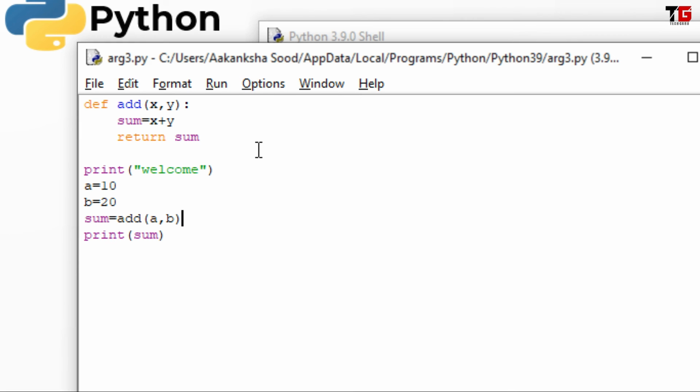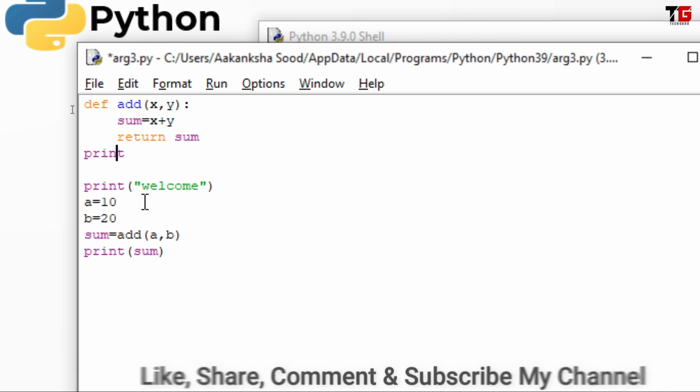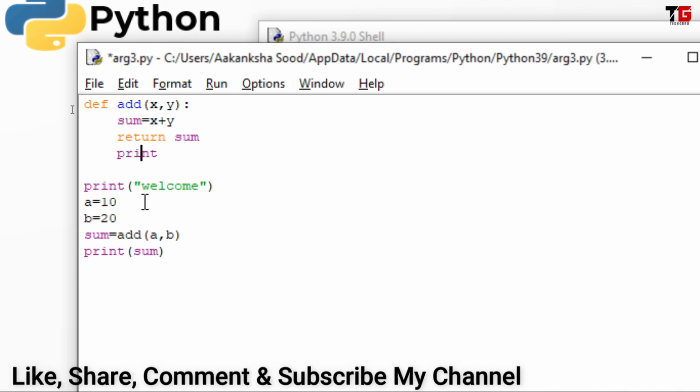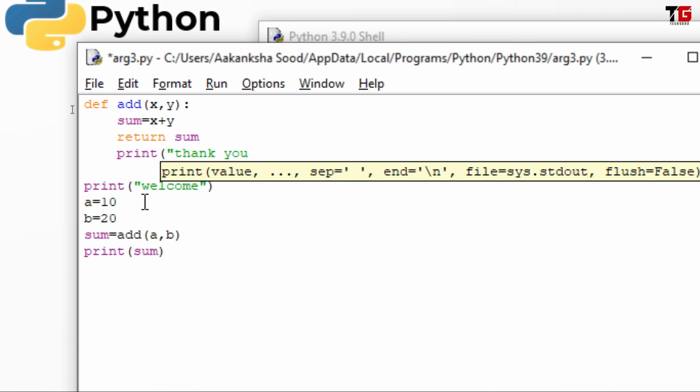Alright friends, here one thing is very important: return should be the last statement of a function, because as this return comes, the control goes back to the calling function. If I give any statement after return, for example, I am writing here thank you, will it work?